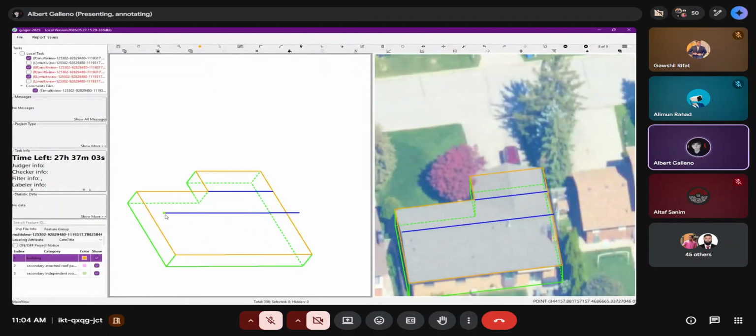Okay, S. When we are capturing the roof, guys, this is the time we can use the S. But when you're capturing the panel or the base of this residential house, we never use S for that one, right?